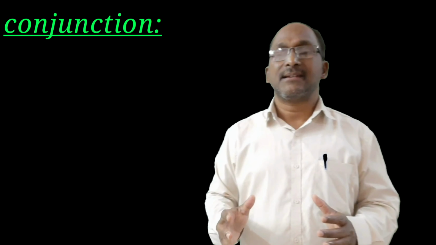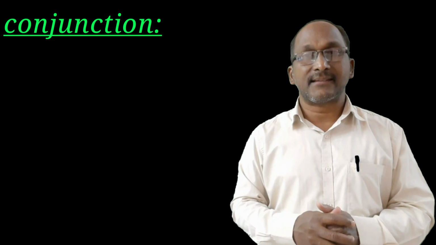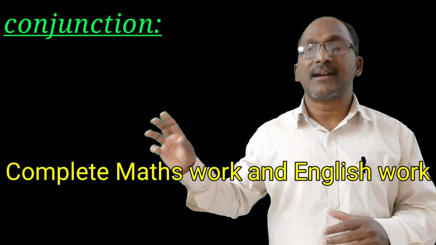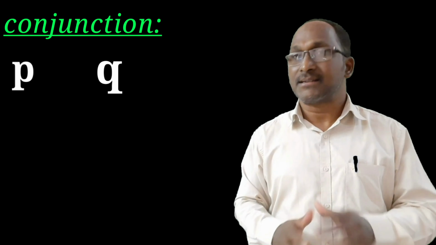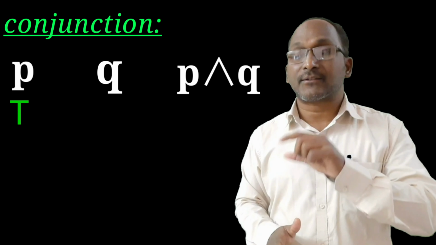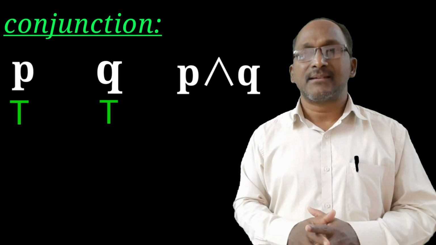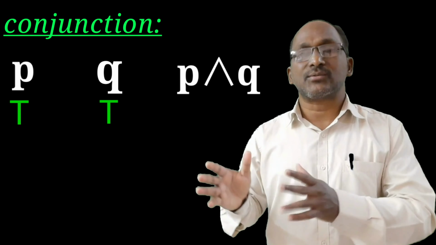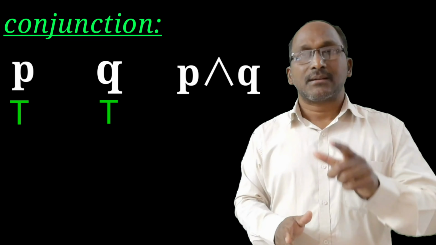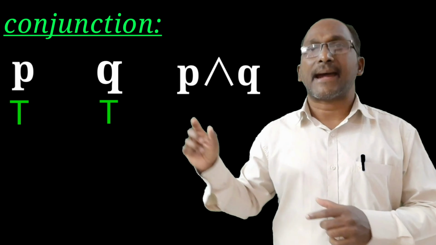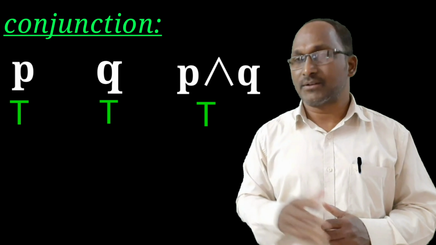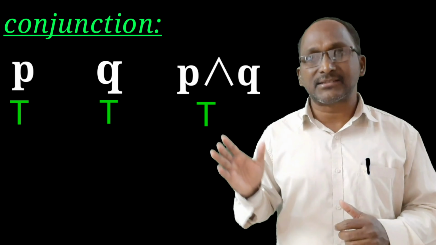First let us take the example as before. In this case, the teacher has given the work to his children like this. Students, you must complete mathematics work and English work. Now let us take the first case. Student has done mathematics work and also English work. Now in this case, what student has done is right. So the teacher says good student. That's why the first case is true and true is true. So the truth value of the conjunction in this case is true.